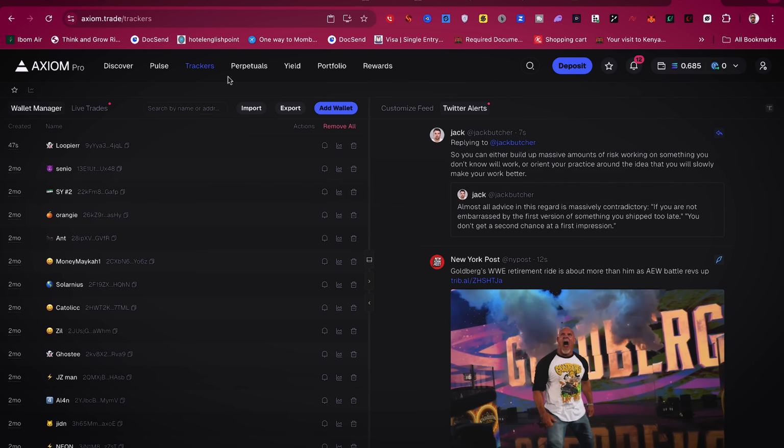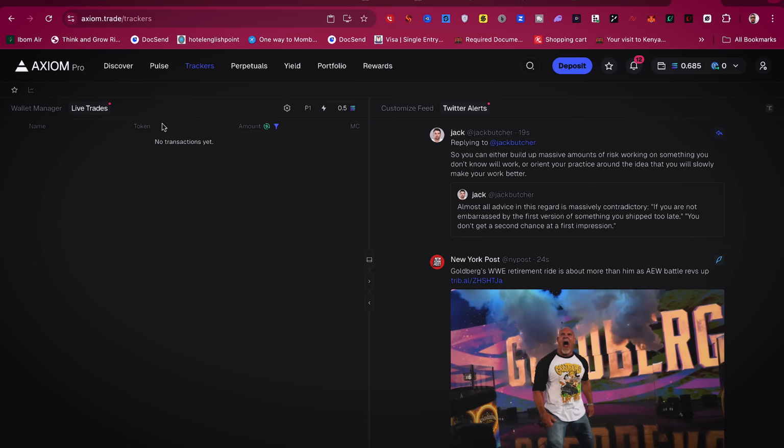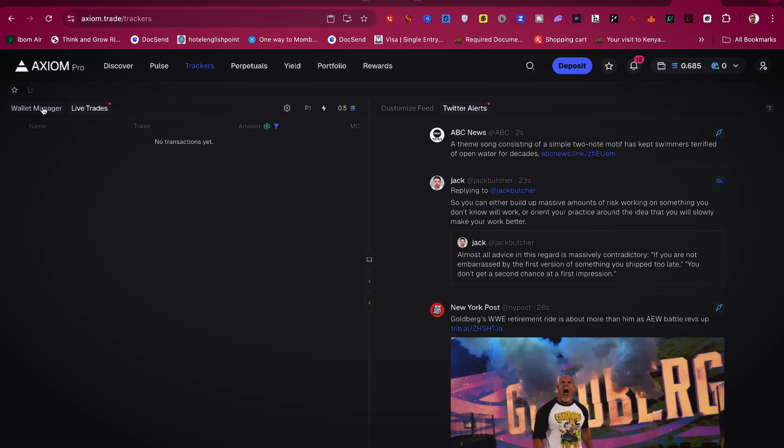So anytime any person buys, once your alert is on, it beeps you up immediately. This website has to be open. It beeps you up instantly, and then if a lot of them are buying, you're going to see them. Let's go to live trades. So there's no live trade recently from the guys I'm copying. If there's a live trade, you're going to see all of them buying right away here. And once you've seen it, then if you know that that's actually okay for you, then you go ahead and buy. That's one way you can actually spot trades very early.